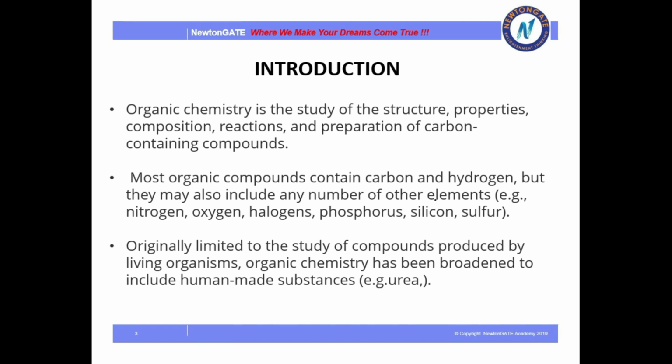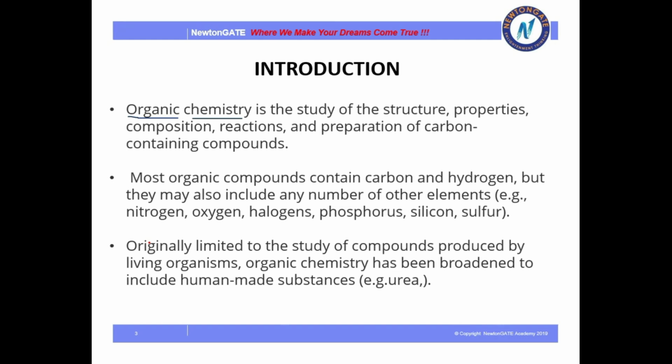Initially, organic chemistry was a study of chemistry whose origin is living organisms. In earlier times, the chemistry of compounds originating from living organisms, whether plant or animal, was called organic chemistry. But later it was realized that even organic compounds can be made in labs or by industrial methods.